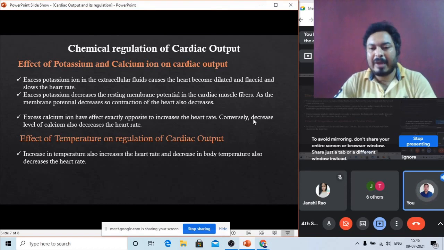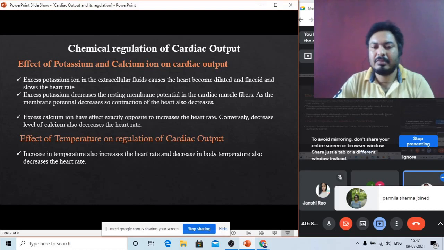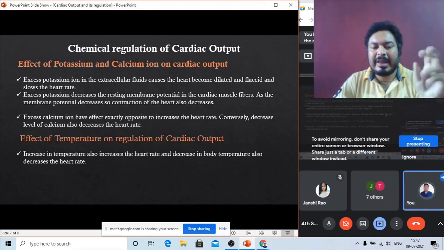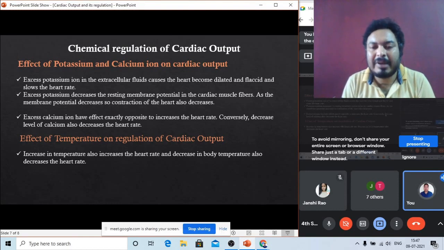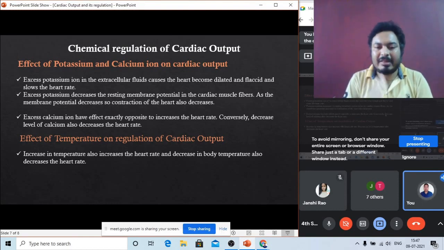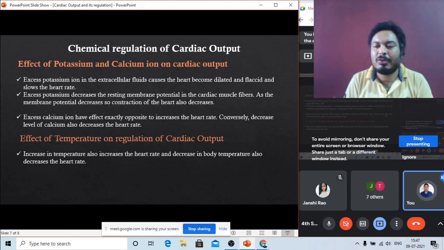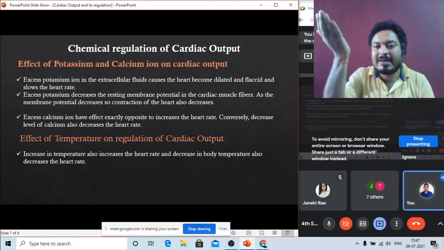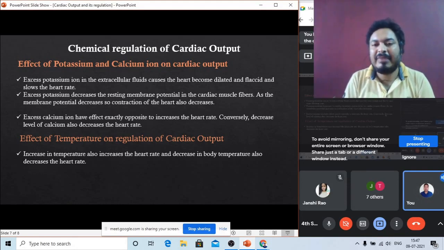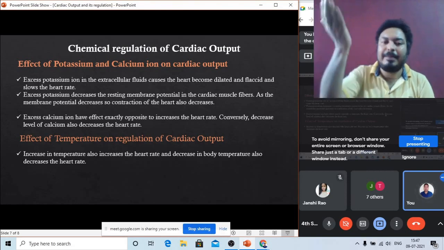If the calcium ion is more in the extracellular fluid, it can increase the heart rate. If the calcium ion is less in the extracellular fluid, it can decrease the heart rate. So the heart rate is completely proportional to the amount of calcium ion. If calcium ion goes up, heart rate also goes up. If calcium ion goes down, heart rate also goes down. But if potassium ion goes up, heart rate goes down, inversely proportional. If potassium ion goes down, heart rate goes up.